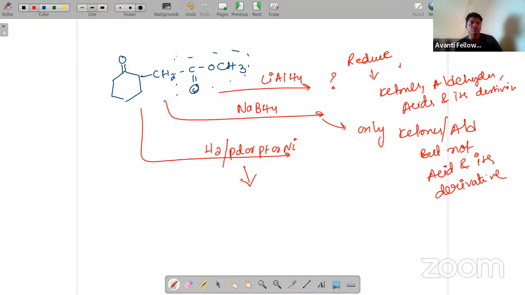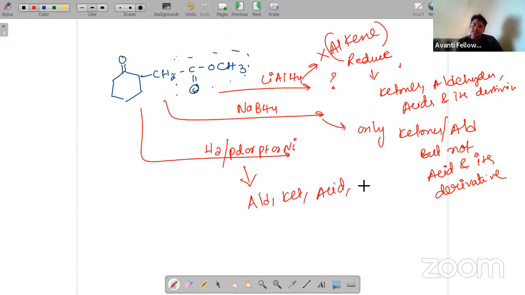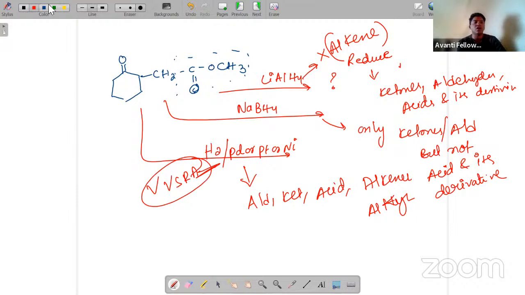Another very important thing to remember: LiAlH4 will not reduce alkenes. But H2 with palladium will reduce aldehyde, ketone, acid, acid derivatives, and simultaneously alkenes and alkynes also, because hydrogen in the presence of palladium is a very strong reducing agent. So now the end products will become like this.